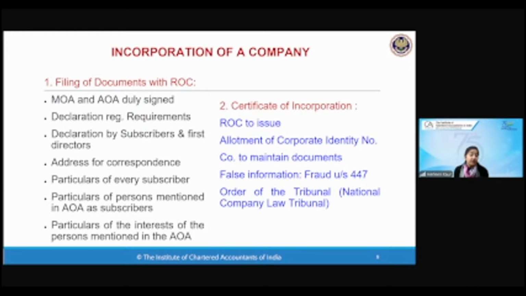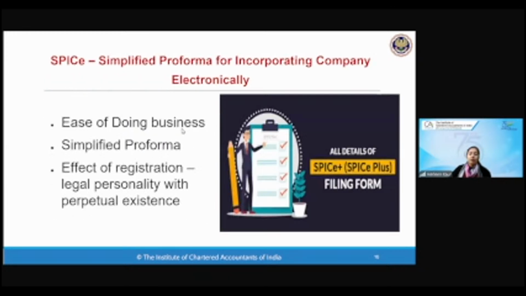Now, 447 is a very severe section. It is not part of your CA foundation syllabus, but only 2-3 places it is mentioned. So you can simply learn that fraud under section 447, the company will become liable. And whatever the order will be passed by the tribunal, that will be the final order.